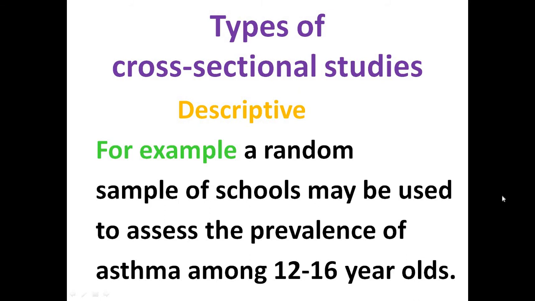So it's quite clear: descriptive type of information, random sampling is done, simple sampling is done, but still we are in a position to see how many school-going children suffer from asthma through this knowledge.